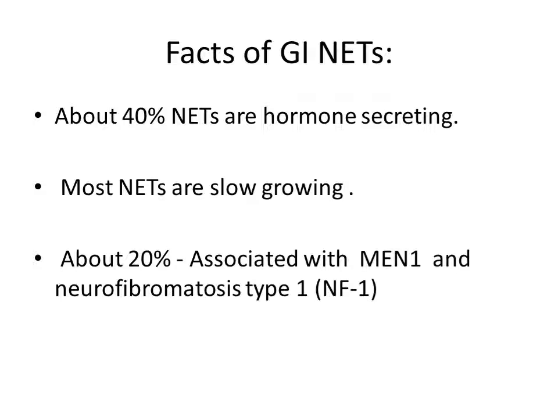And facts of gastrointestinal neuroendocrine tumor: about 40% of neuroendocrine tumors are hormone secreting, and most neuroendocrine tumors are slow growing. About 20% are associated with MEN1 syndrome and neurofibromatosis type 1.